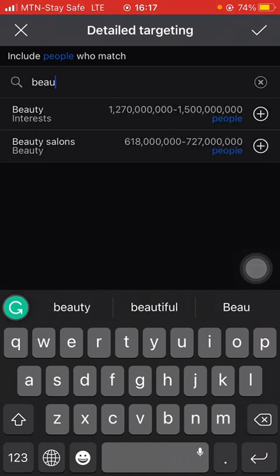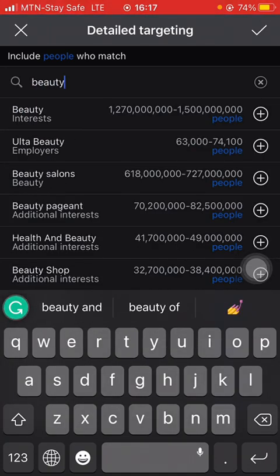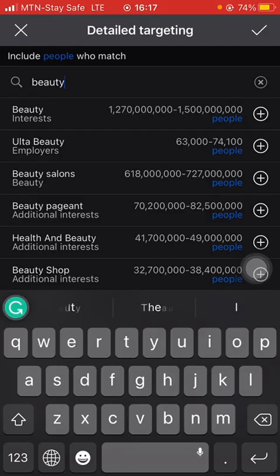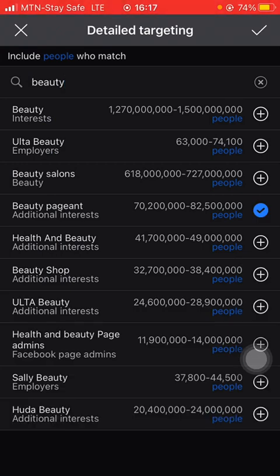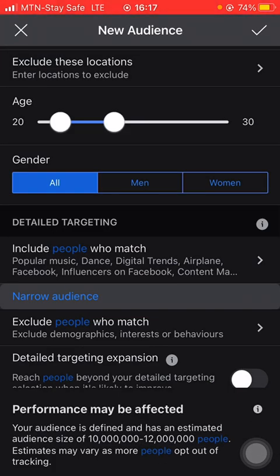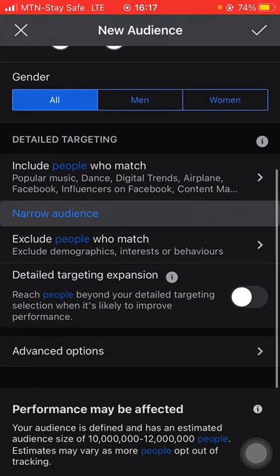You can add your own. It's not a must that you add what I added. I want to add gossip and entertainment. People will search for gossip, celebrity gossip, Gossip Girl, Desperate Housewives. Let me just add all kinds of gossip.